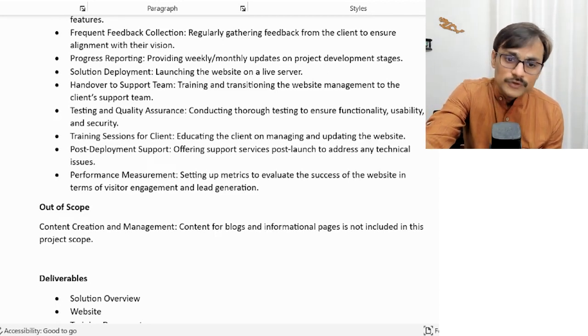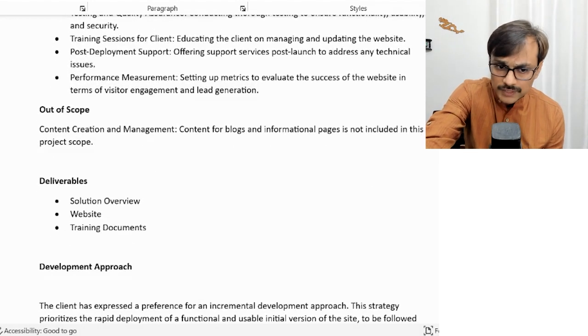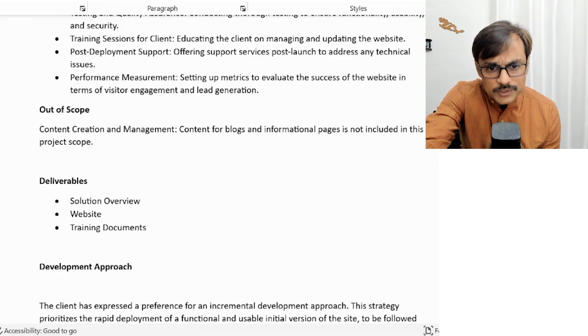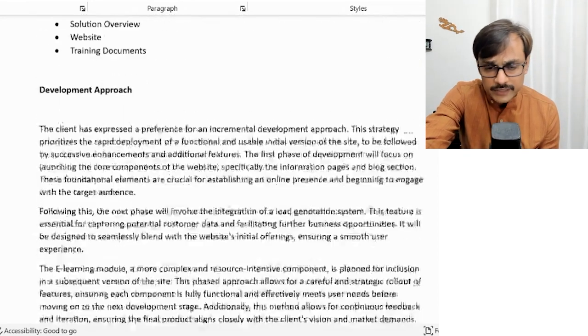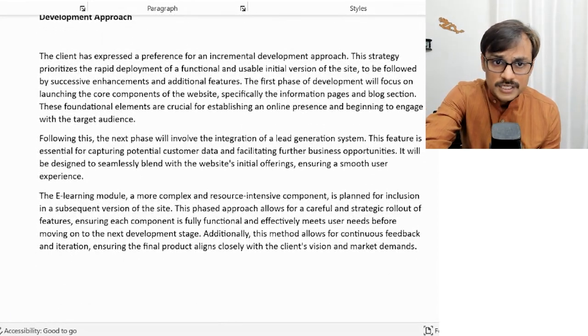Clearly out of scope, we don't want to do content creation for them. So we are saying this is not part of the scope. We will deliver the solution, we will deliver the website, and we will deliver the training document. So this information is with us.